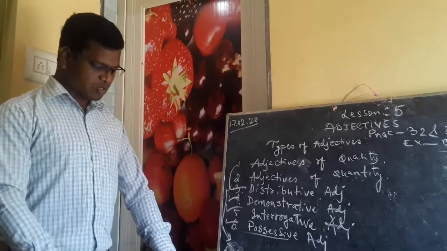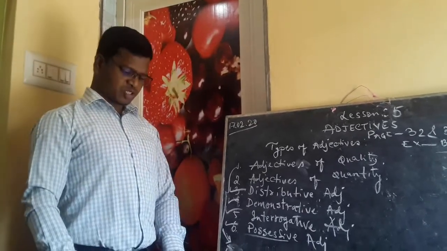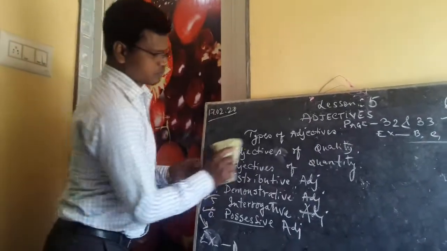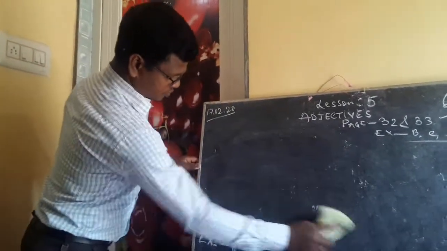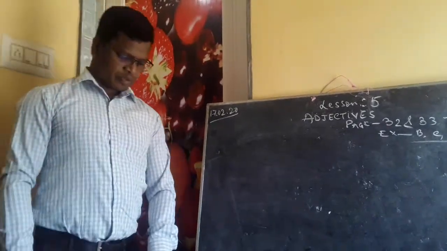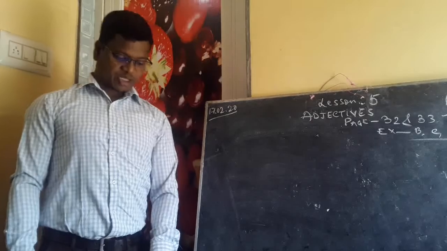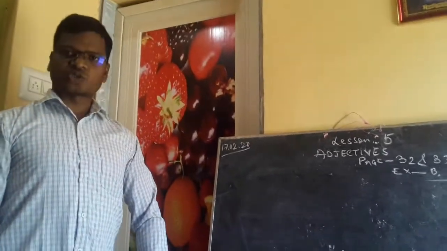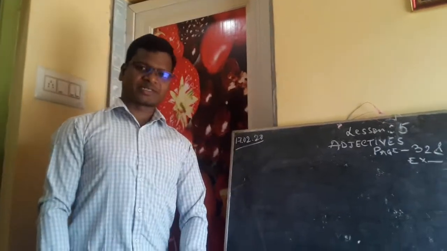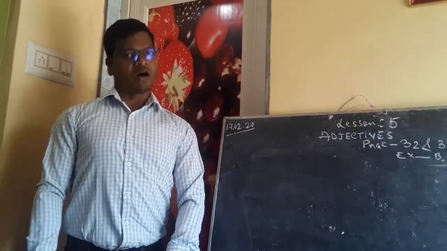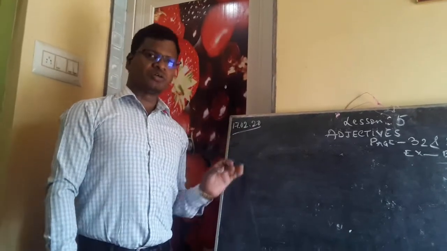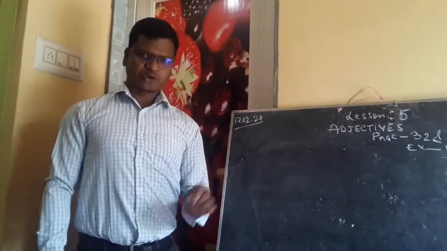Now we will talk about exercise number B from page number 32. Make sentences with these words using the adjectives in the correct order. As I already told you in the previous class, if there are too many adjectives used in a sentence, we need to write them in an order. So which is that order? The order which I have already shown you the other day. I hope you remember that.